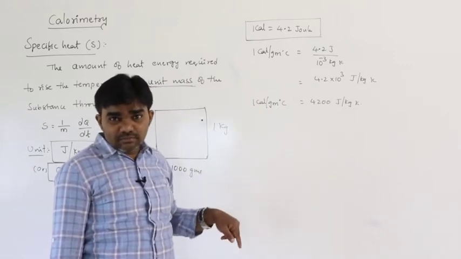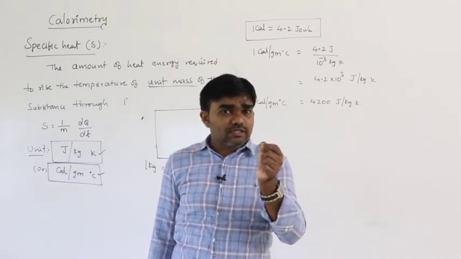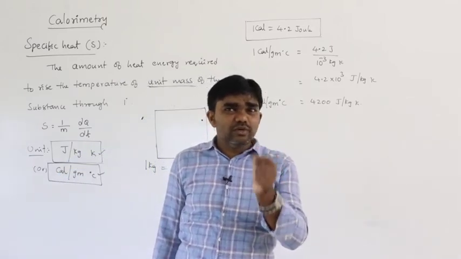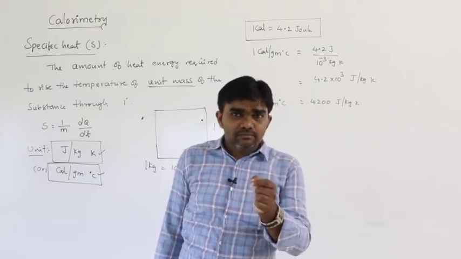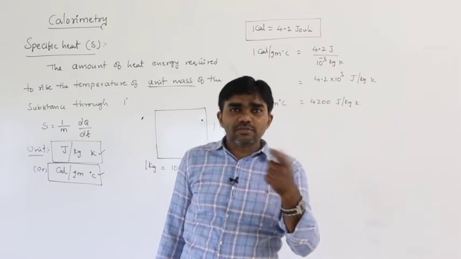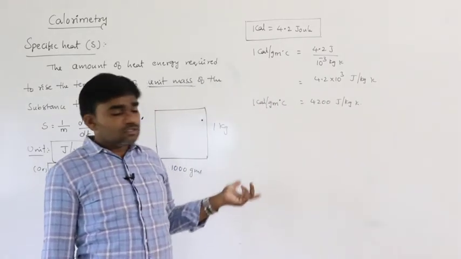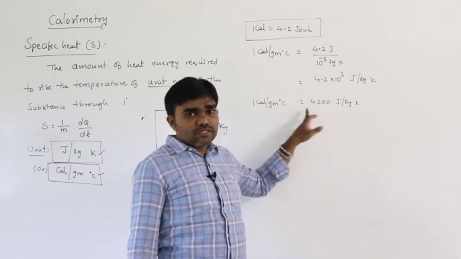In the CGS system, the amount of heat energy required to raise the temperature of unit mass, in the sense of 1 gram of the substance, through 1 degree is 1 calorie. So in different units this is different.